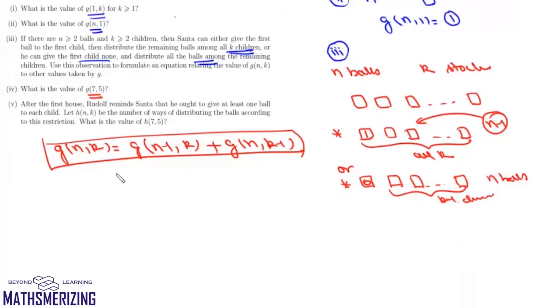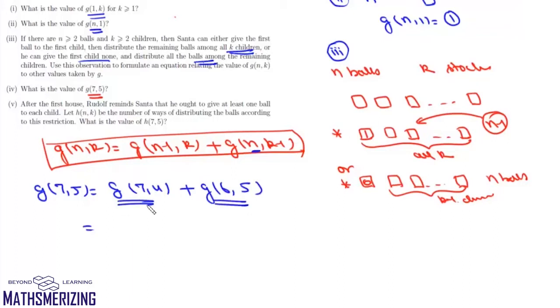Now this fourth one is, what's the value of G(7,5)? Now we can use this recurrence relation to find G(7,5). So this G(7,5) will be G(7,4) plus G(6,5). Now again we'll use the recurrence relation here.